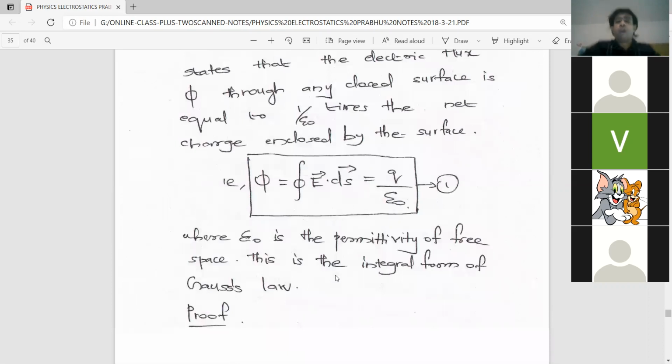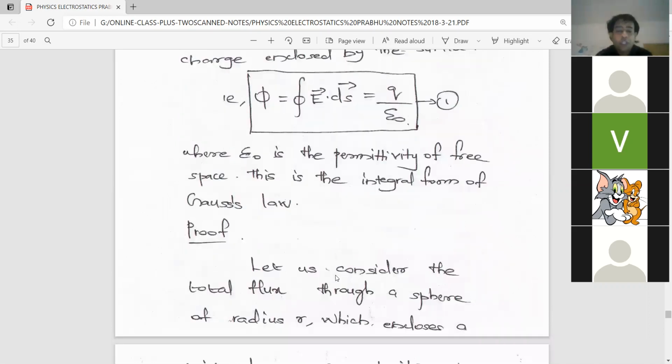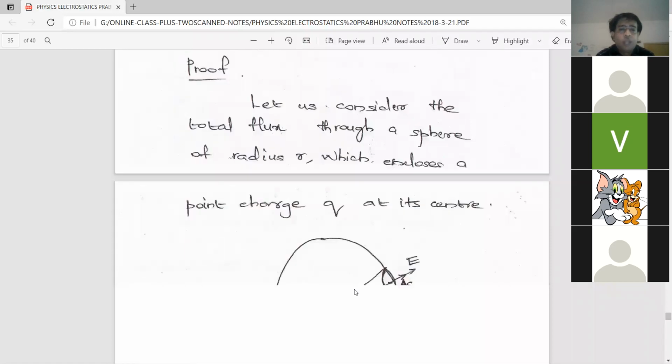We don't have enough time today, so we have to complete the proof. So we have to prove this equation. That is, we simply have to prove that phi is equal to q by epsilon 0 using the integration also. So for that, we are considering, see, look at the figure.